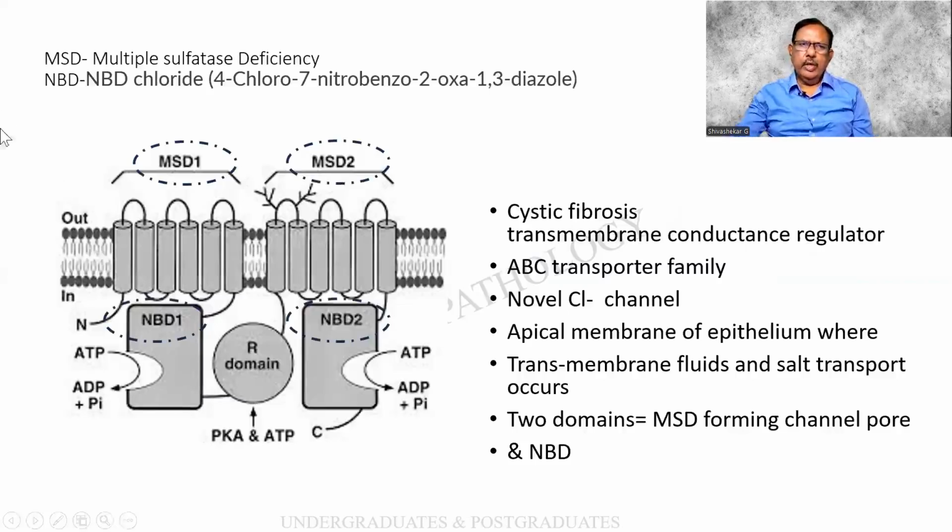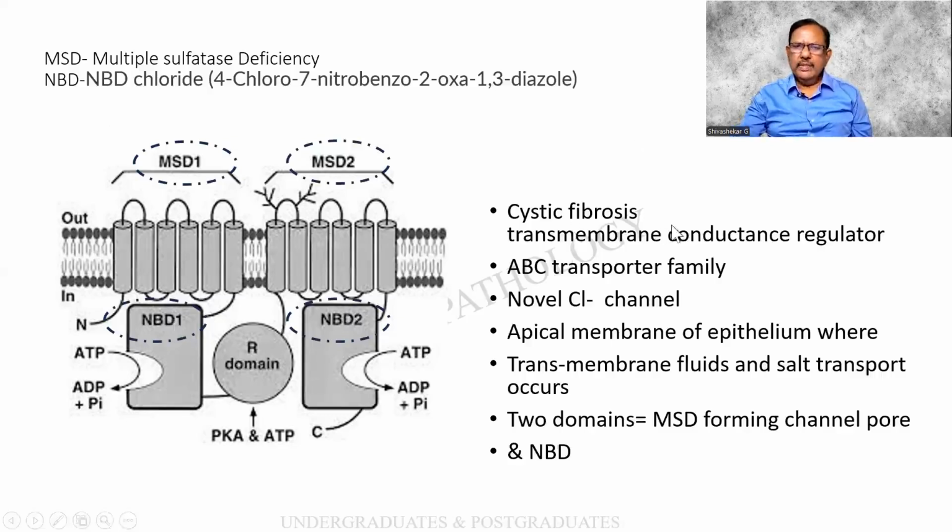This is again an important one. I would like you people to remember these two terms, which I have again encircled in the picture below. MSD is multiple sulfatase deficiency, and this can result in mucoviscidosis as well. And NBD, this is a formula you people can go through, NBD chloride. This is a cell membrane, bimolecular lipid layer enclosed between two monomolecular layers of protein. And this is a MSD1 and 2, NBD1 and 2.